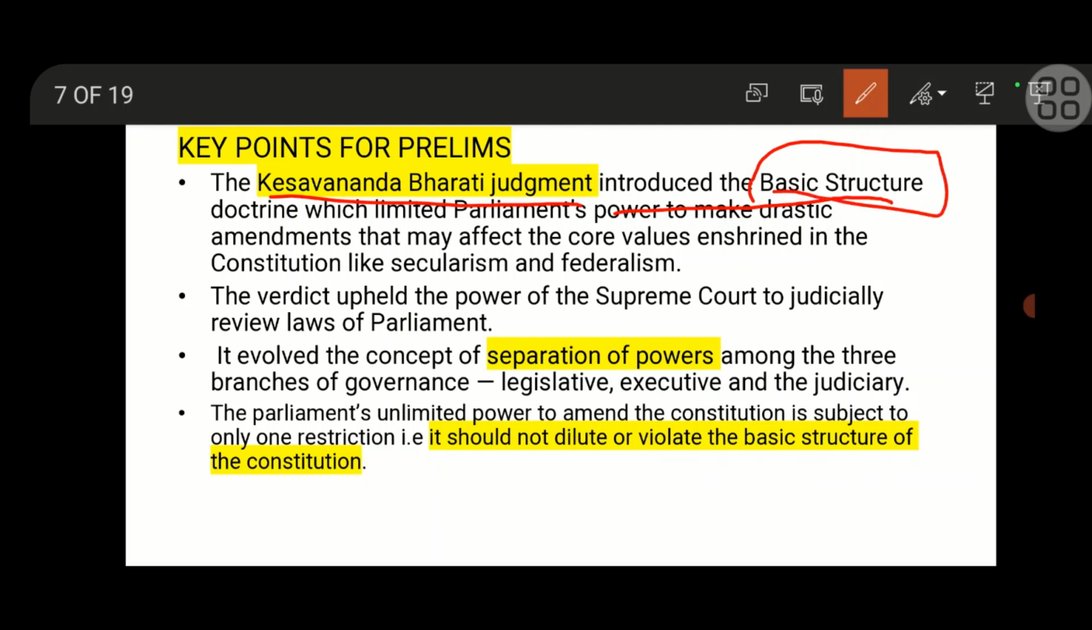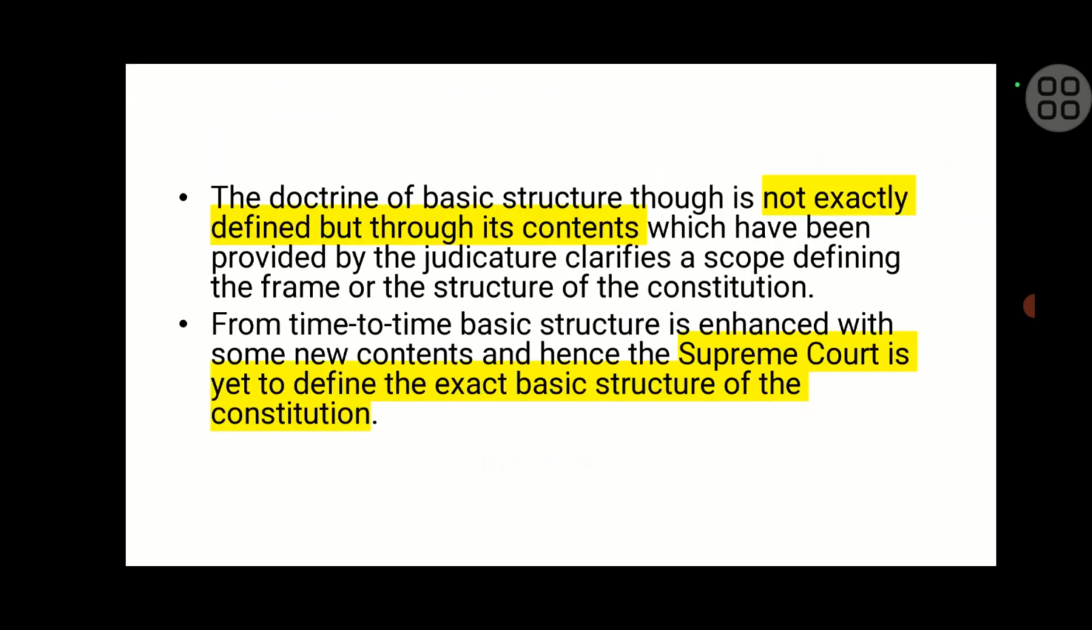There was no such basic structure given anywhere in the constitution. This verdict held the power of the Supreme Court to judicially review the laws of Parliament. The separation of power among legislative, executive and judiciary is emphasized in this judgment. Also, Parliament has unlimited power to amend the constitution, subject to only one restriction, that it should not dilute the basic structure of the constitution. This is said in the Kesavananda Bharati case.